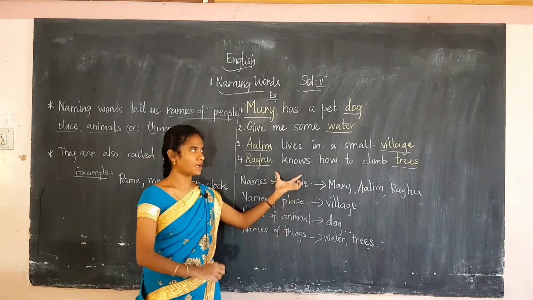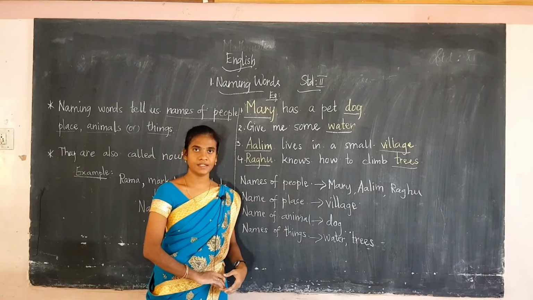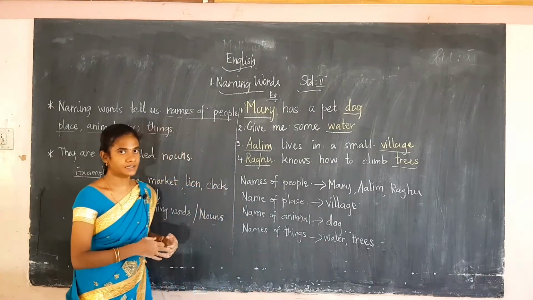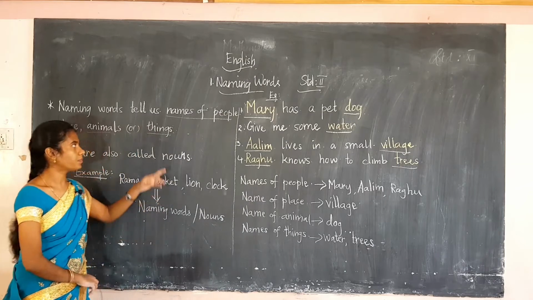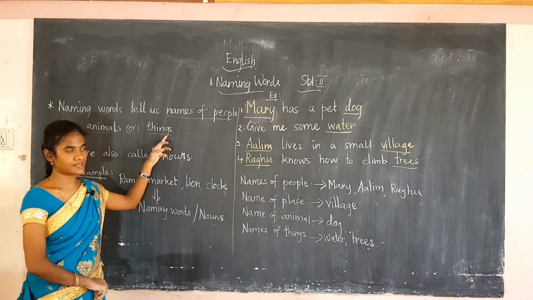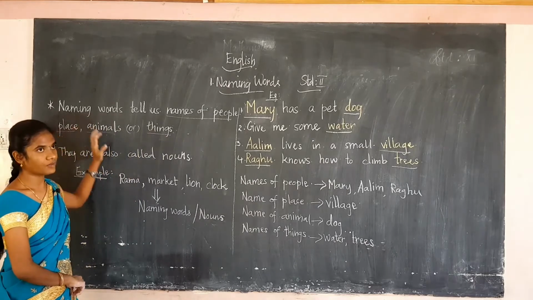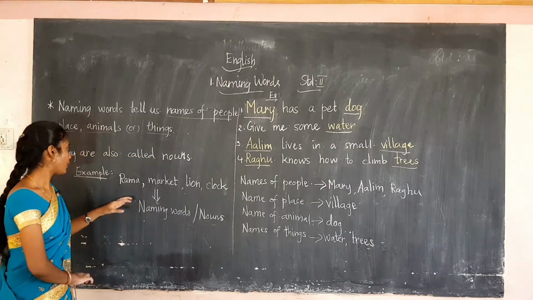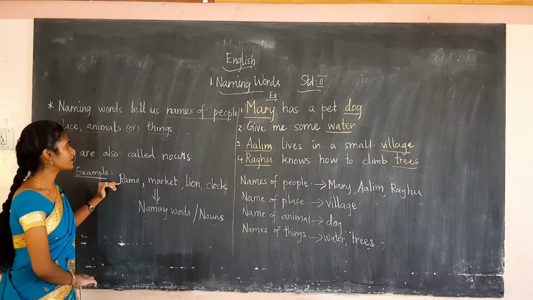Okay, students, are you clear with this example sentence? So what is a noun? Noun tells about the names of people, place, animals or things. That is known as the naming word. What's the other name of naming words? It is a noun. Okay, so for that I have given some examples.